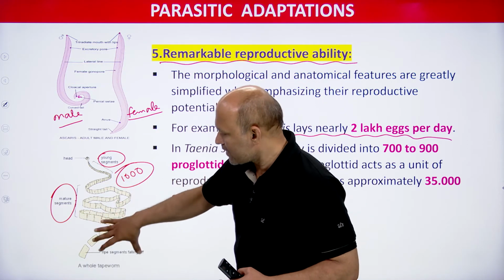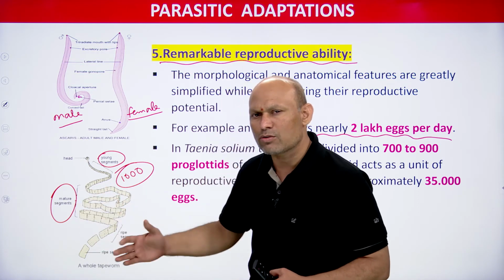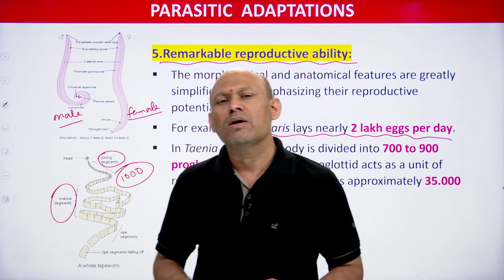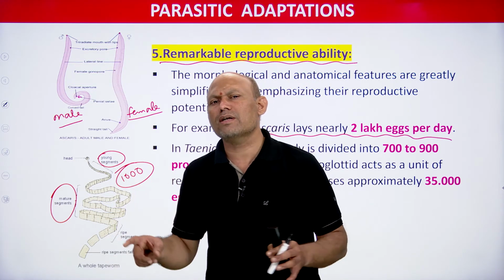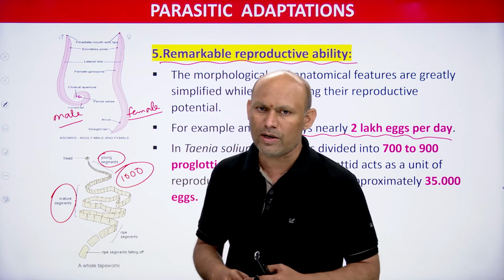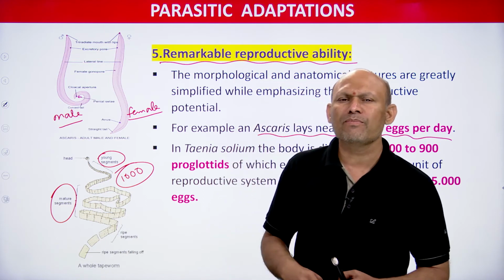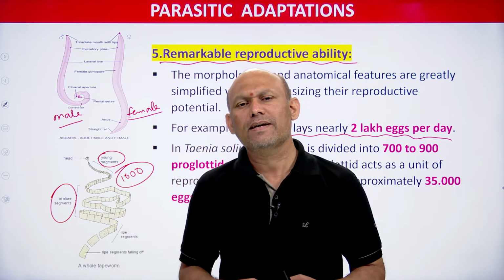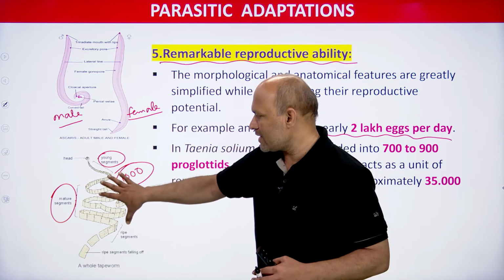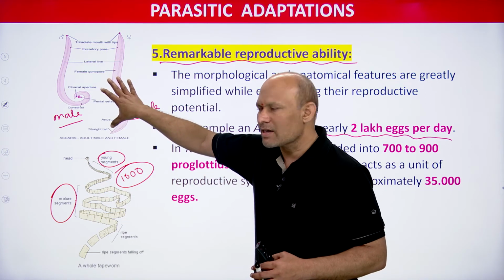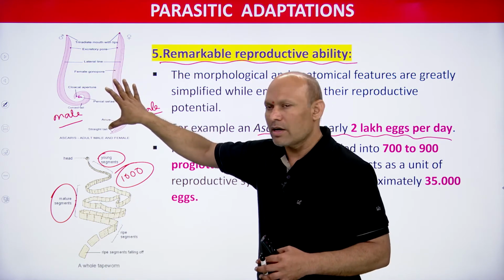And last in the body, in the posterior end, the last 300 to 400 segments are gravid proglottids. In those proglottids you can find a uterus which is filled with fertilized eggs, students. All these things are not necessary for you to remember. What is important is this: in Ascaris, a female lays nearly 2 lakh eggs per day. That is the remarkable ability of reproduction, students.